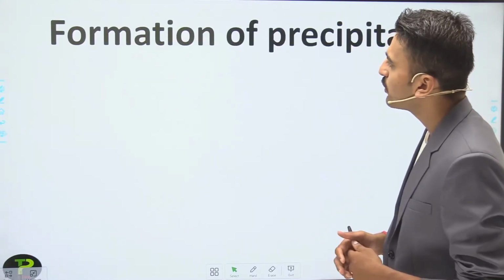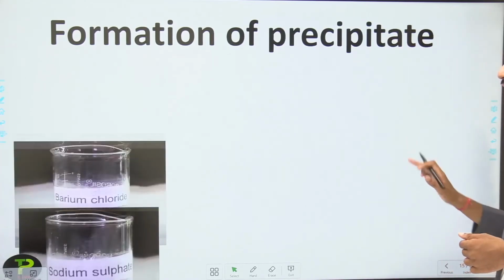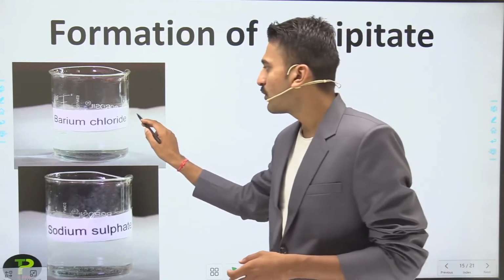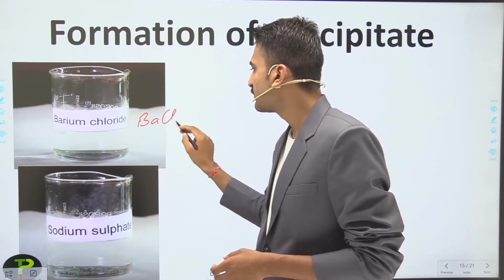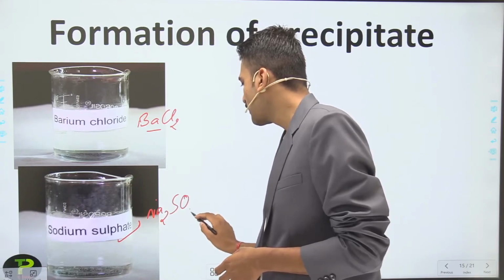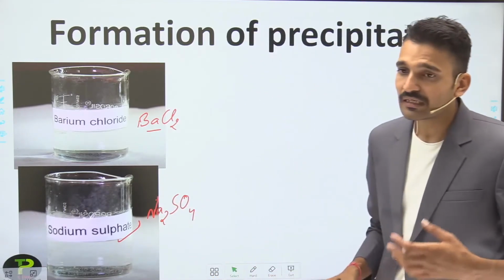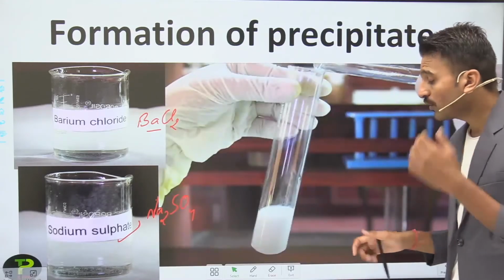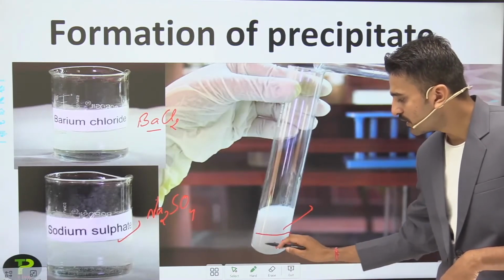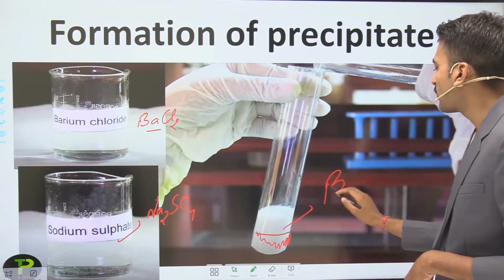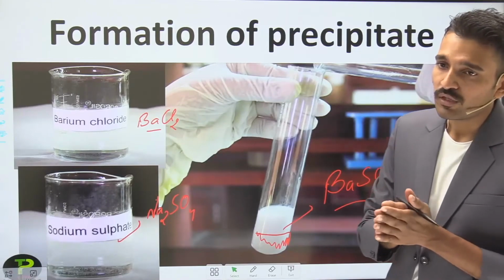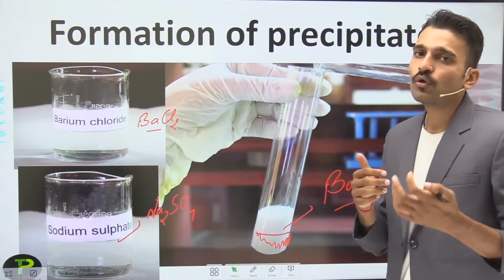So moving to another slide, that is the formation of precipitate. How does the formation of a precipitate take place? Here you are using barium chloride, which is a colorless solution. When it is mixed with sodium sulfate, Na2SO4, which is also a colorless solution, you get a white insoluble solid, which after some time settles down at the bottom of the test tube. It is due to the formation of barium sulfate, which settles at the bottom. So here you see the formation of precipitates when you mix two different compounds.